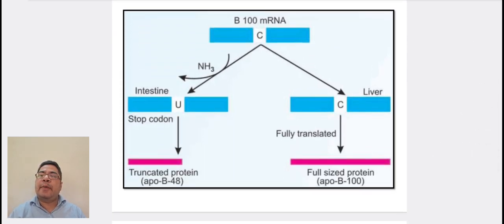Here we can see ApoB100 mRNA. On the left side, it enters into the intestine where there is a stop codon in between, producing truncated protein, that is ApoB48. On the other hand, in the liver, there is no stop codon, so protein is fully translated, which is called ApoB100.